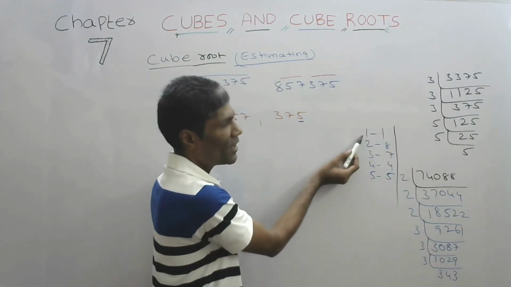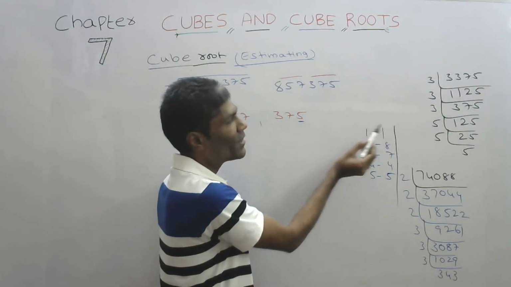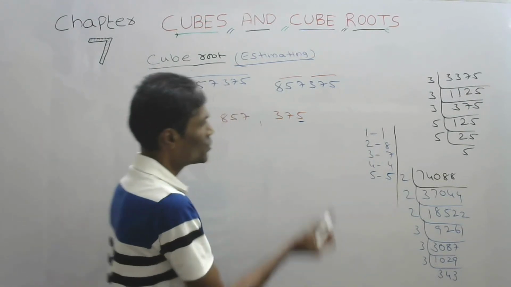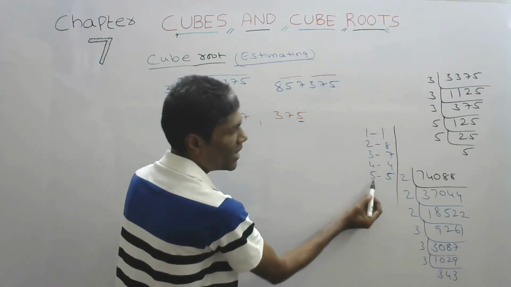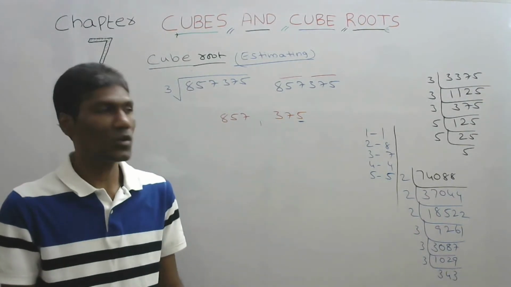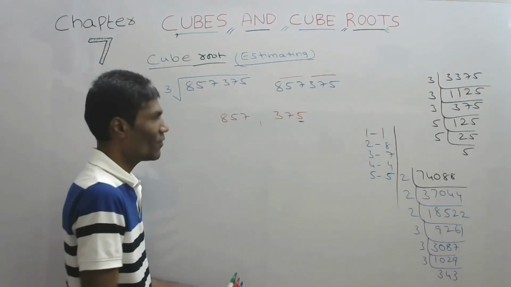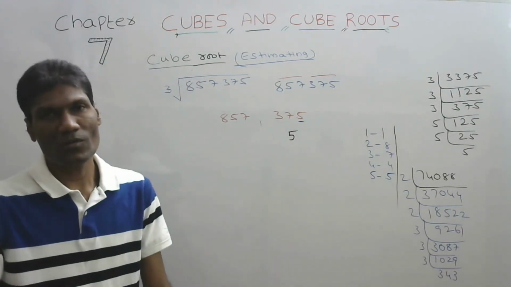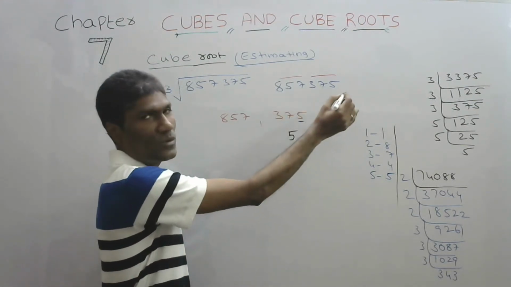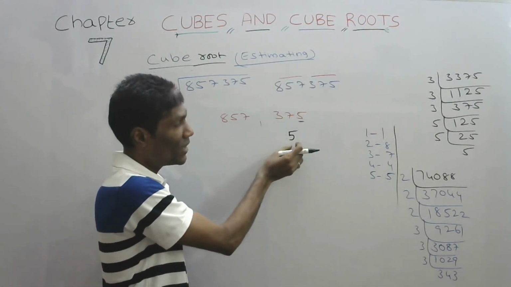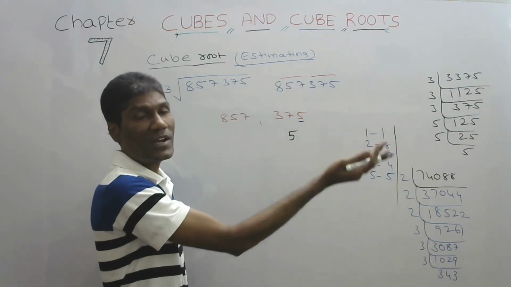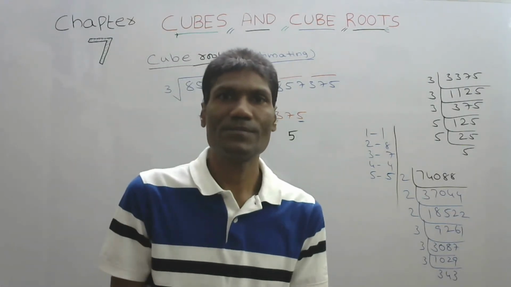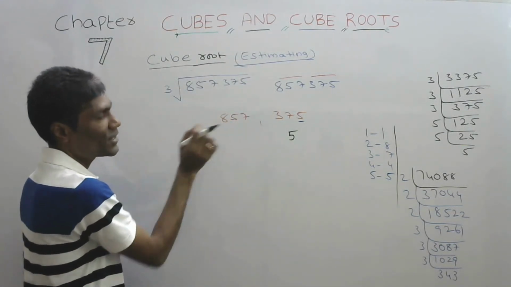So if the number in the units place is 1, then in the cube it will have 1. If it is 2, 8, like that we have. So for 5, what is the units place in the cube root? 5. So we got this as 5, the first part is over. So we have the value in the answer such that the first number, that is from the right hand side, or the units digit, is 5. That is confirmed. Now let us take this part.